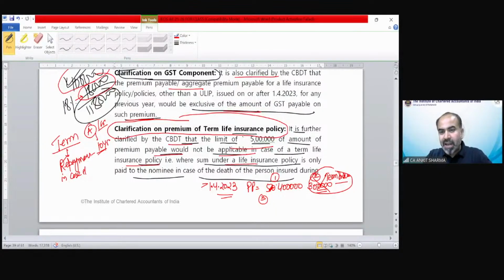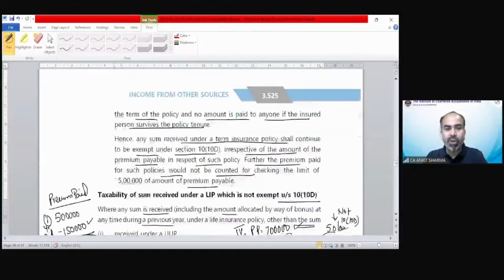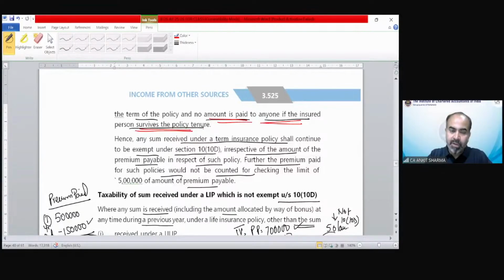Whether the sum under a life insurance policy is only paid to the nominee in the case of the death of the person insured during the term of the policy, and no amount is paid to anyone if the insured person survived the policy tenure. Tenure means time. Hence, any sum received under a term insurance policy shall continue to be exempt under section 10(10D), irrespective of the amount of the premium payable in respect of such policy.